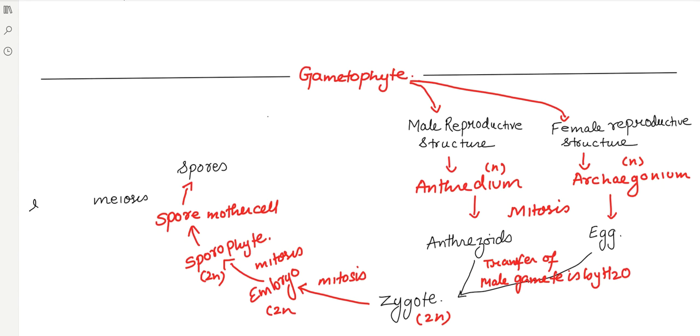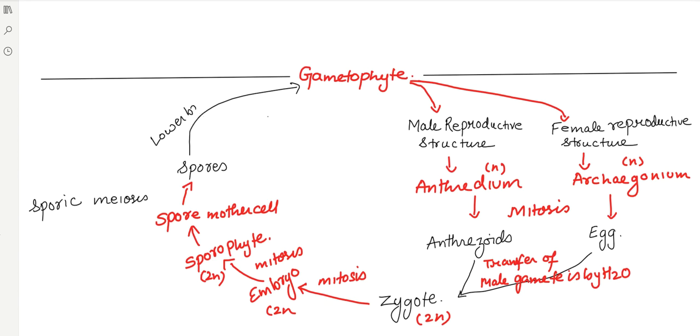So we should remember the type of meiosis here is sporic meiosis. Now the main question arises. The spores which are formed here, they belong to lower bryophyta or they belong to higher bryophyta.